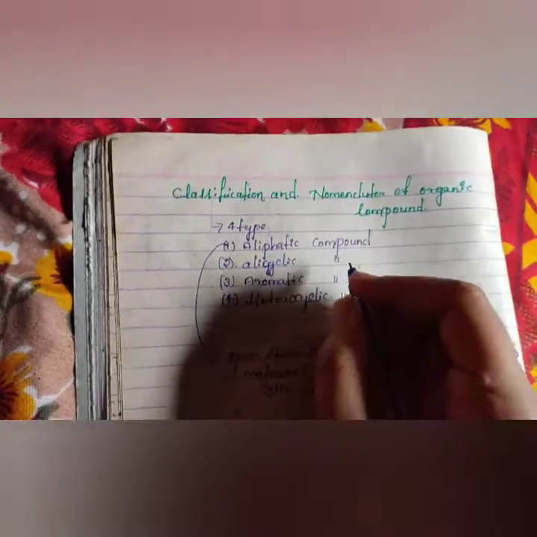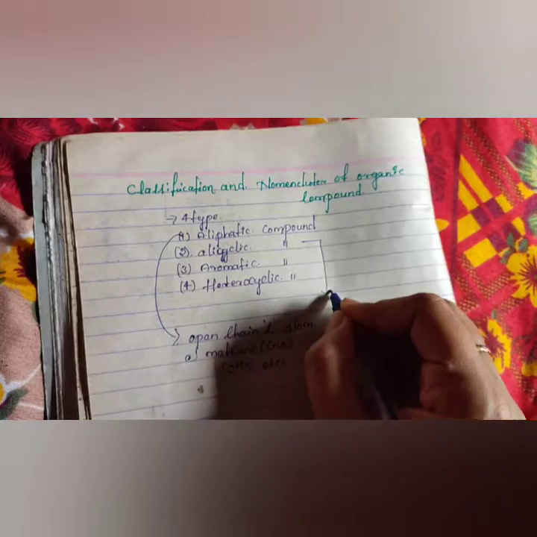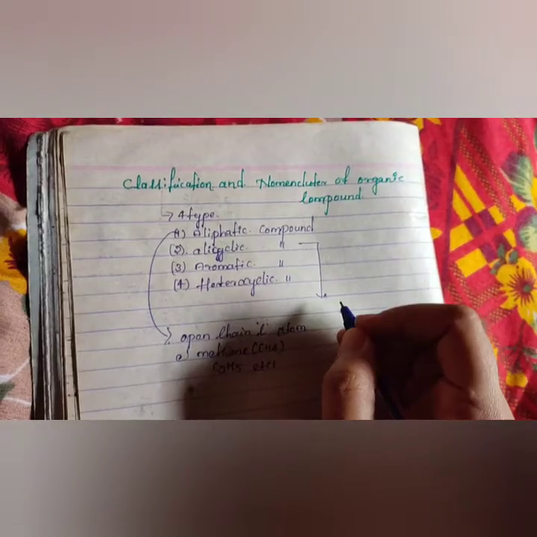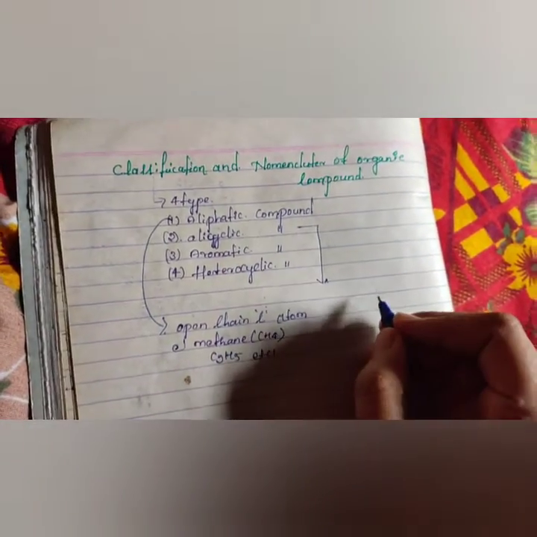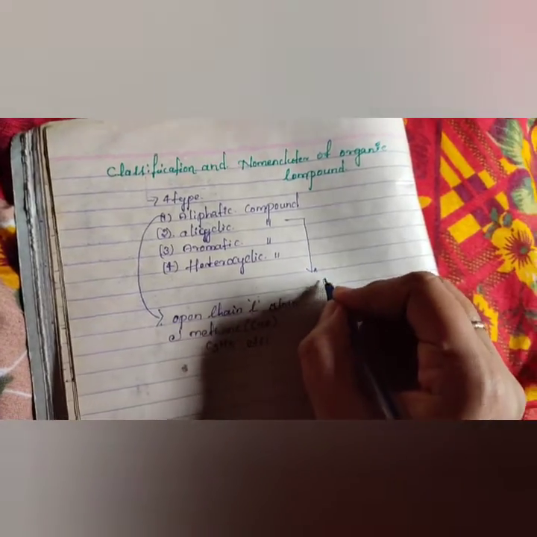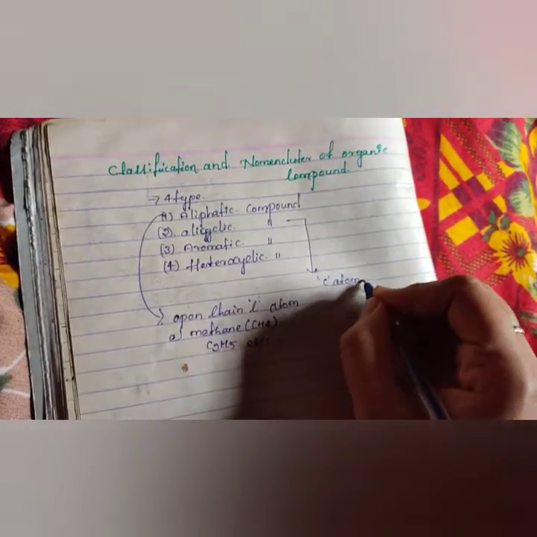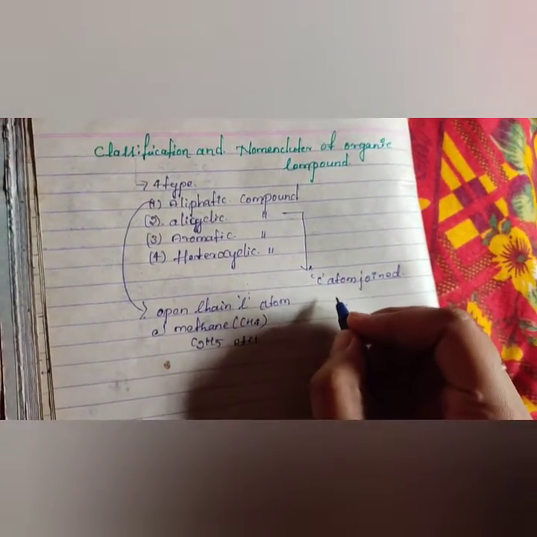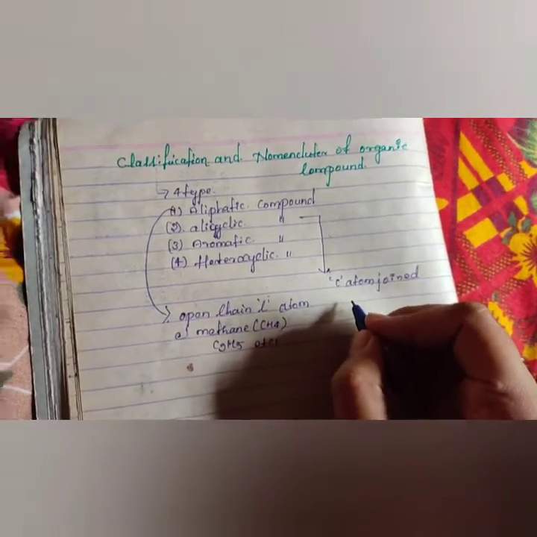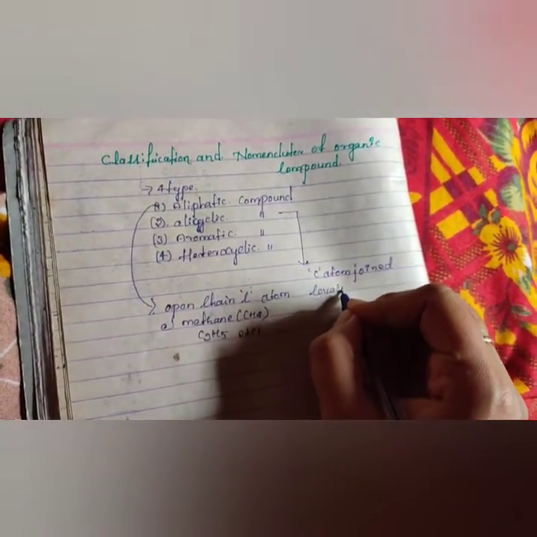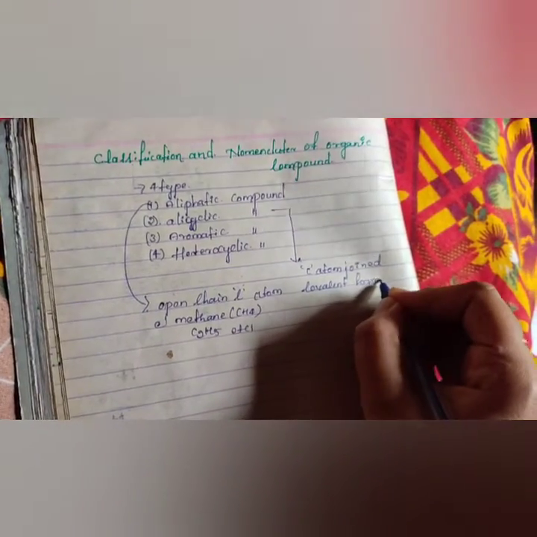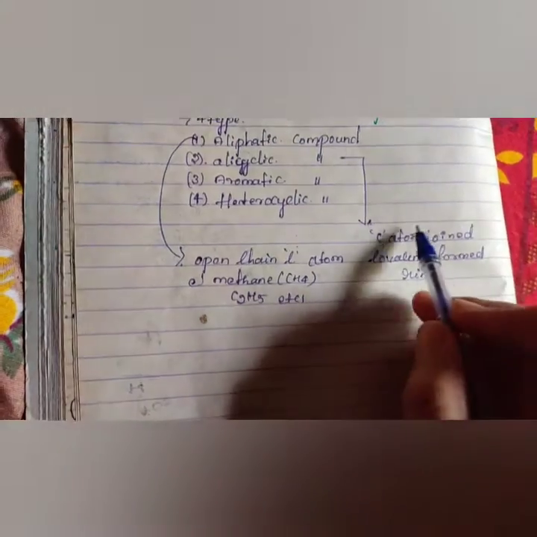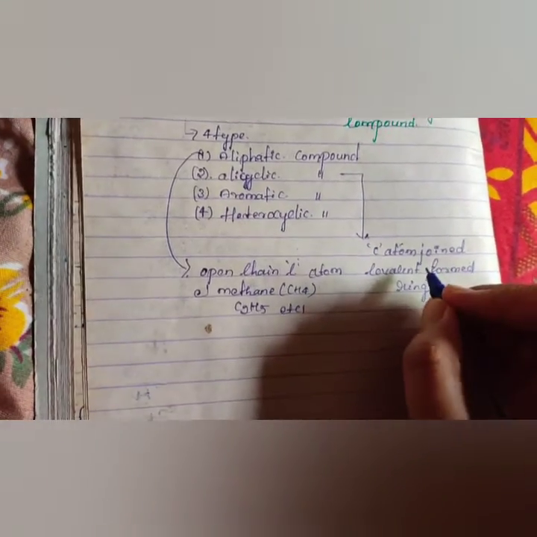Let's focus on alicyclic. What does alicyclic mean? The carbon atoms are joined by covalent bonds to form a ring.